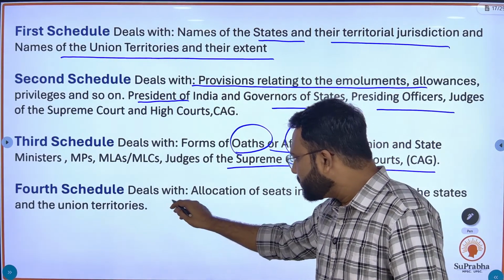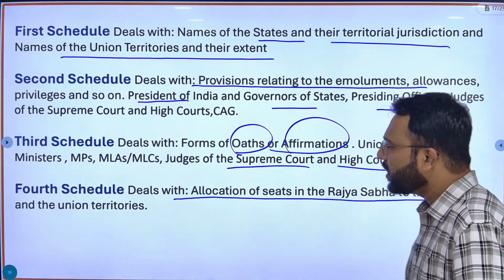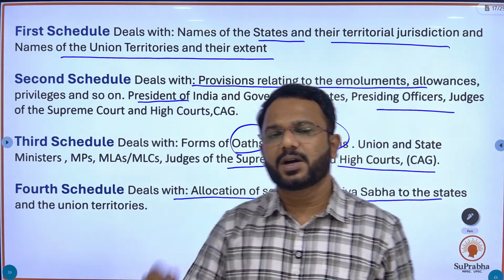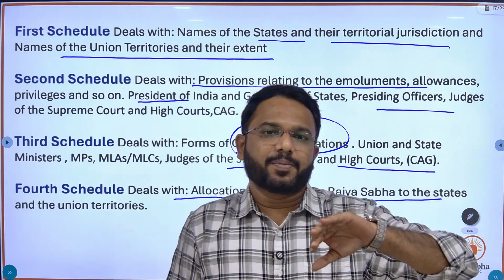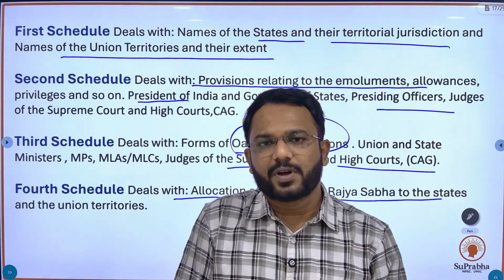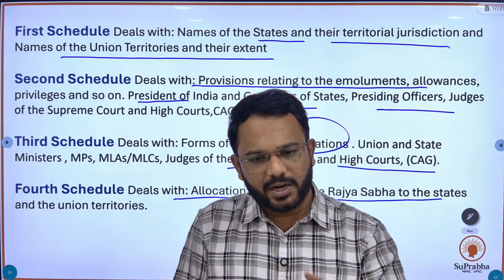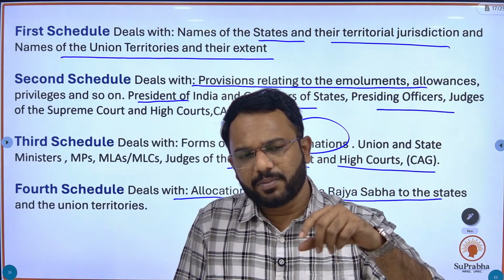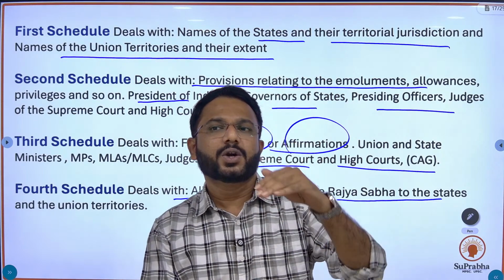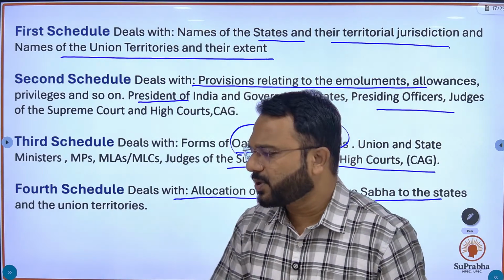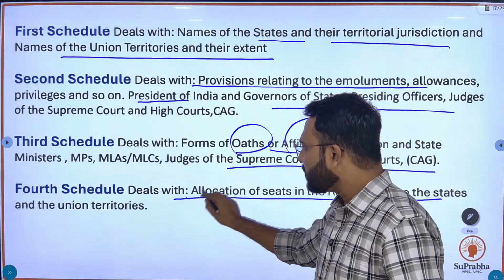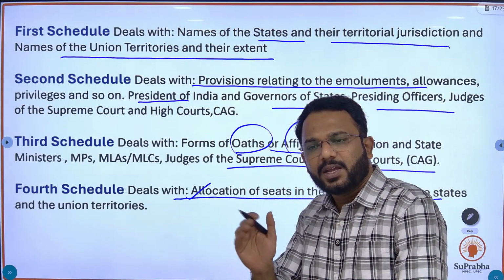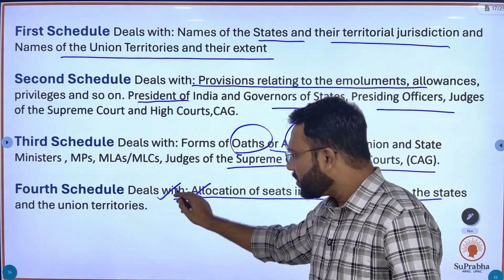The fourth schedule deals with the allocation of seats in Rajya Sabha to the states and union territories. As you know, states' representatives are the members of Rajya Sabha. The members are elected from the state legislature to be a member of Rajya Sabha. So the representatives of states and union territories are placed. How many members would be placed from a specific state and in which manner is given in the